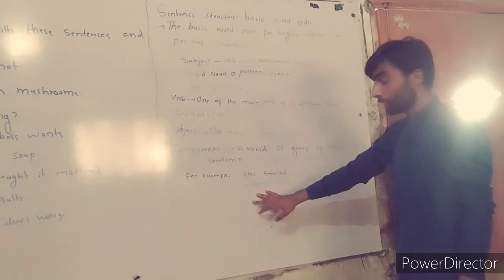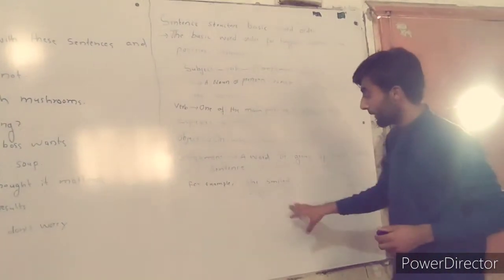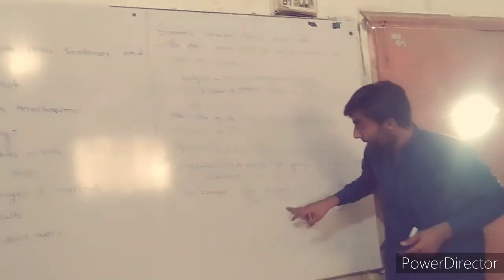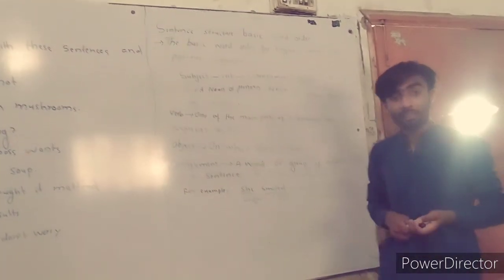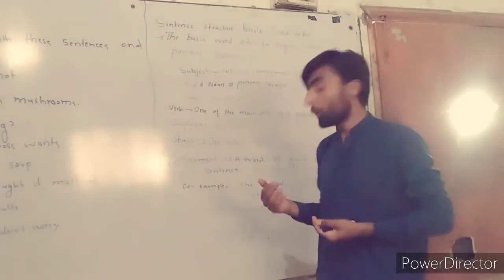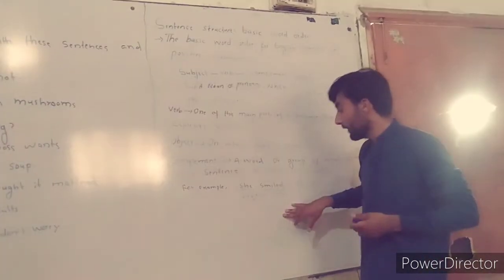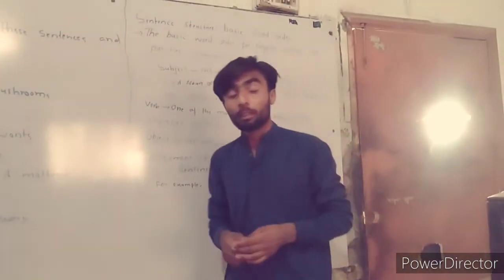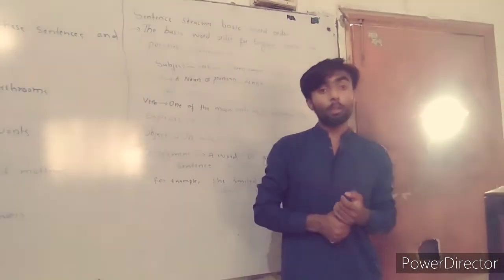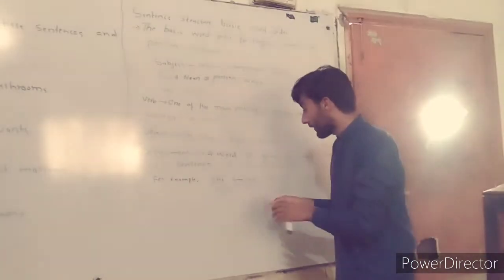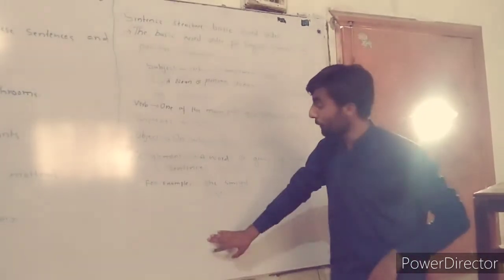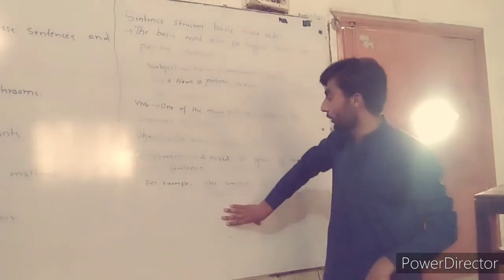The sentence is: "She smiled." "She" is the subject and "smiled" is the verb. How do we know? As we discussed in the definition of a subject, she is spoken about in the sentence, so she is the subject.